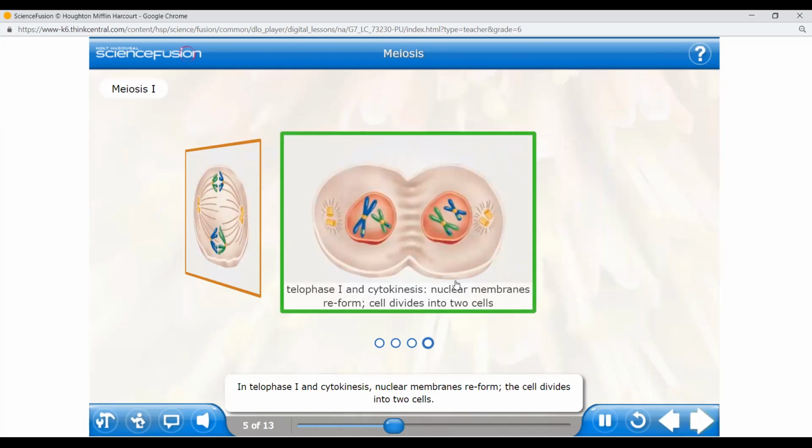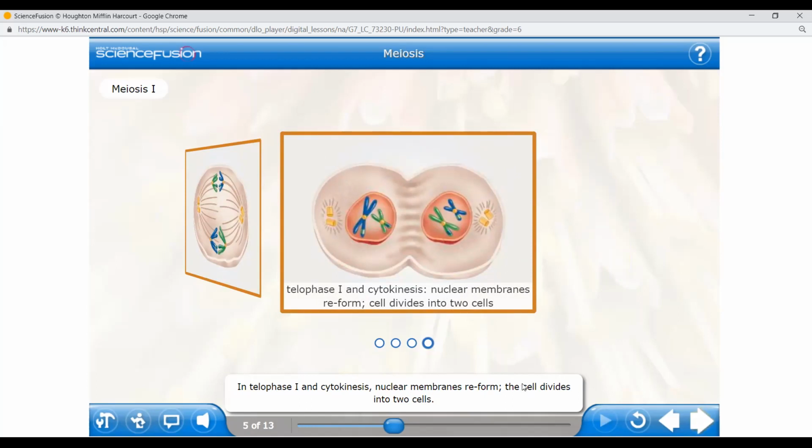In telophase 1 and cytokinesis, nuclear membranes reform. The cell divides into two cells, and you can see here the nucleus. And where are the chromosomes and the DNA? They are inside the nucleus. As you know, in eukaryotes, the DNA is inside the nucleus.